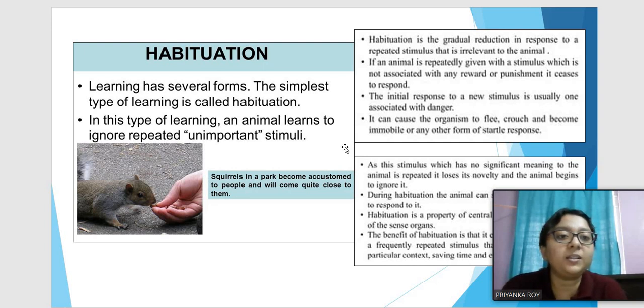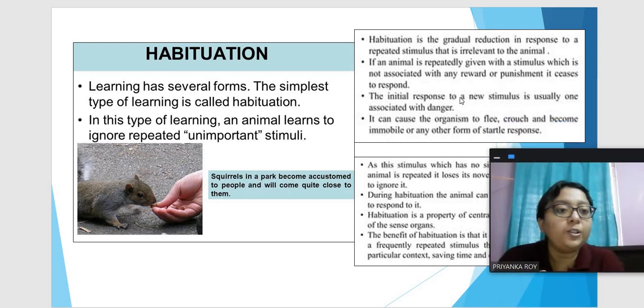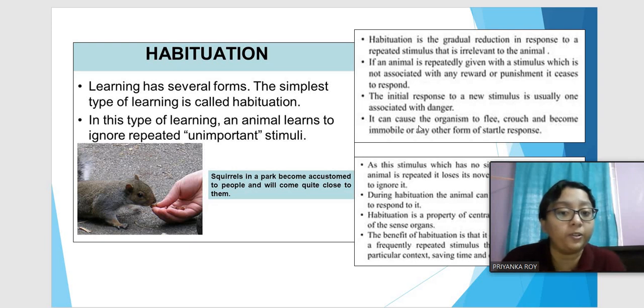So habituation is the reduction in response to a repeated stimulus. If you give a stimulus repeatedly, it will stop reacting because it will understand it is not important to react, so it will save its energy. The reaction is not associated with any reward or punishment. It is a non-important action, so it will just stop reacting to it. The initial response is associated with danger, like whenever you see people first, the squirrels will be scared because they will feel danger.